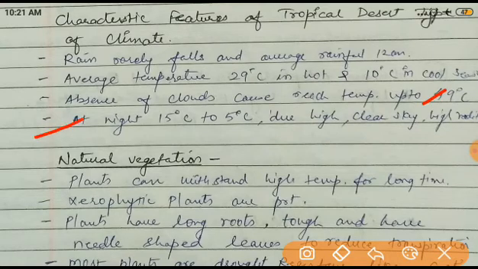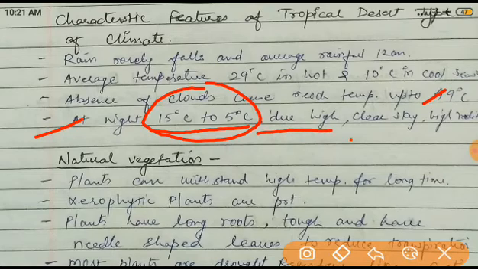At night, 15 to 5 degrees Celsius. In the night time the temperature is very low, 15 to 5 degrees Celsius, due to the clear sky and high radiation. In the daytime the temperature is very high, and at night it is just the opposite. There are open places, the sky is clear, high radiation is there, and that's why the temperature is very low.